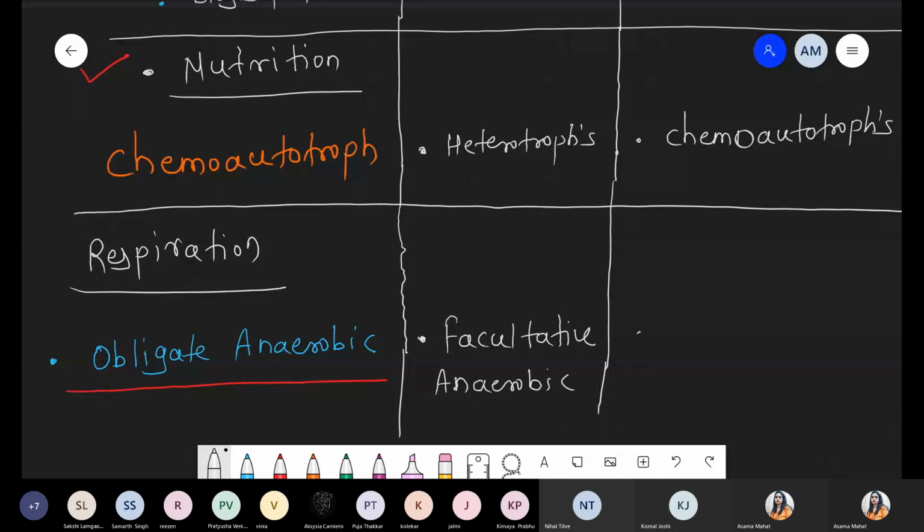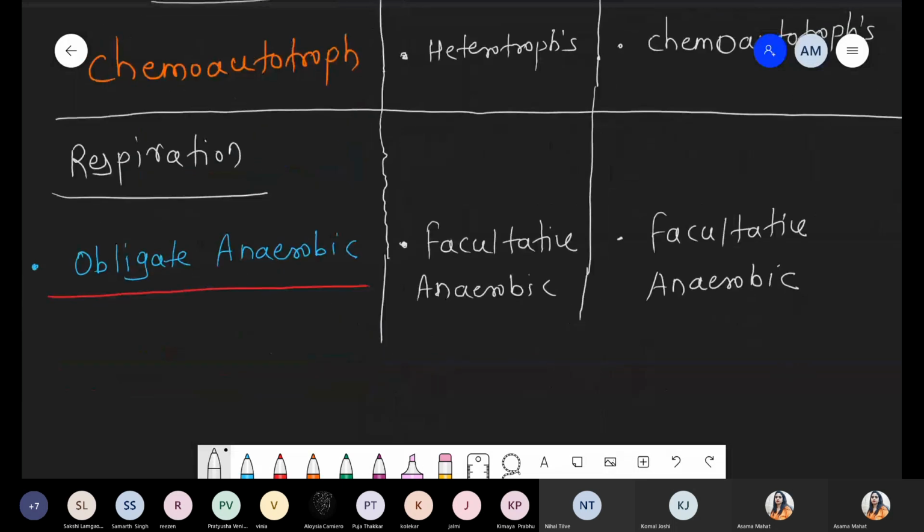Dormant stage. Dormant stage कहाँ पे dormant होगा, कहाँ पे inactive होगा? At which, aerobic or anaerobic? Facultative anaerobic means if oxygen present, they are showing more growth. And if oxygen absent, they can only survive. They undergo the inactive stage. They undergo the quiescent stage. So facultative anaerobic means they can survive in both conditions, but more growth in presence of oxygen.